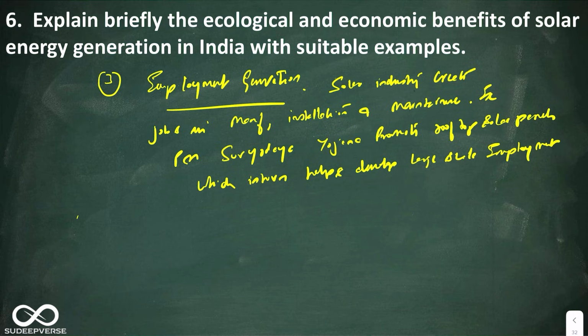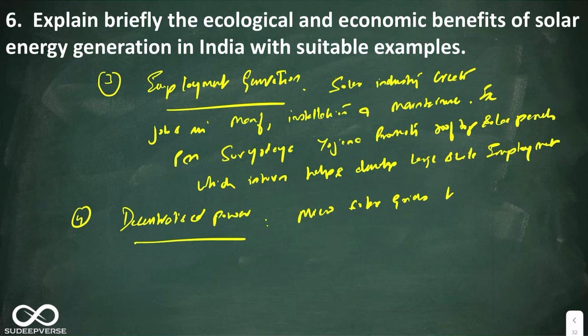Okay, the fourth one is decentralized power. Here you can say micro solar grids help achieve accessibility of energy to remote villages.